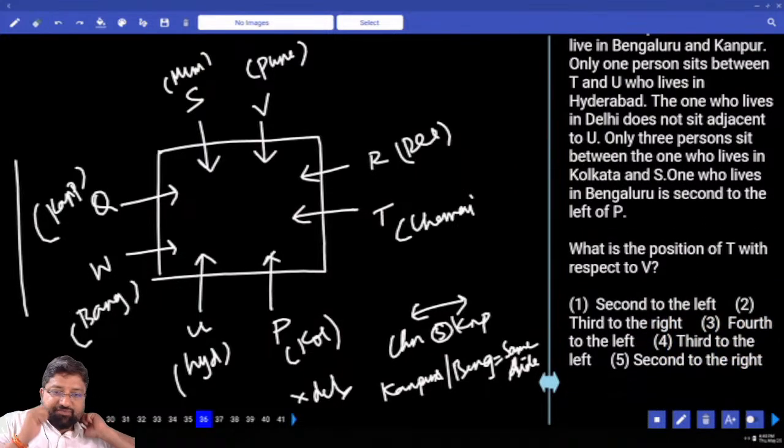What is the position of T with respect to V? What is the position of T with respect to V? Come on. Second to the left.